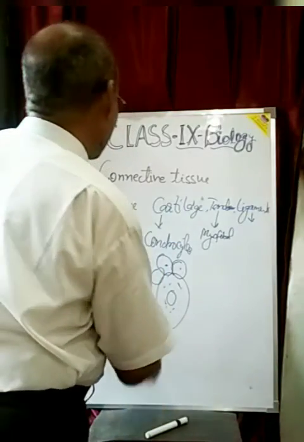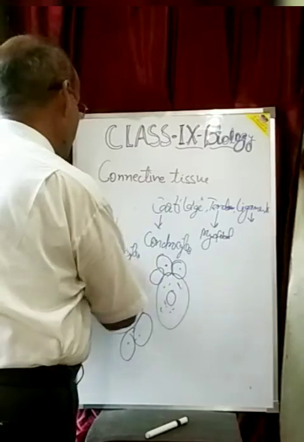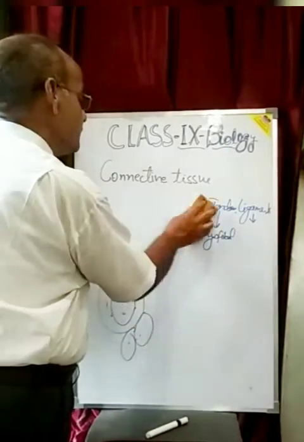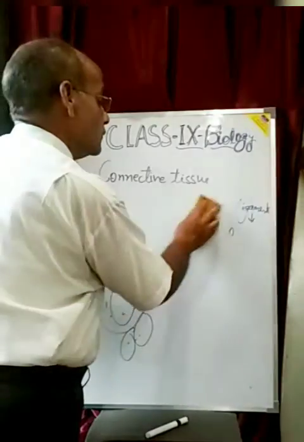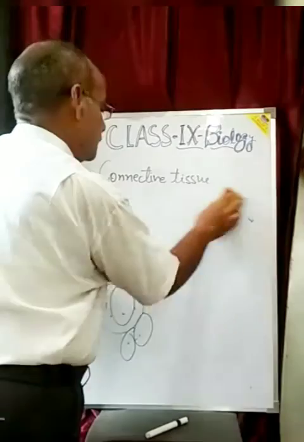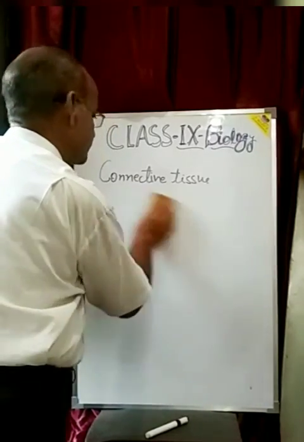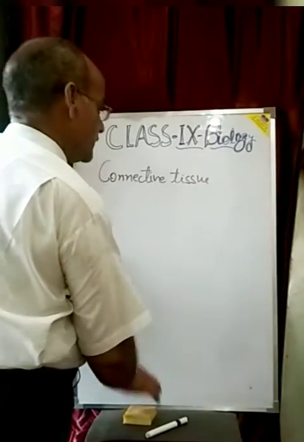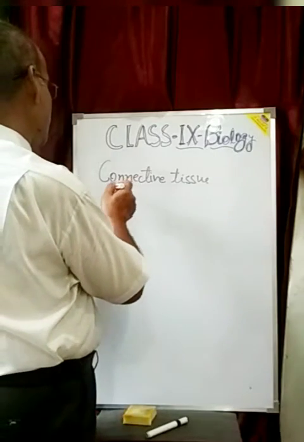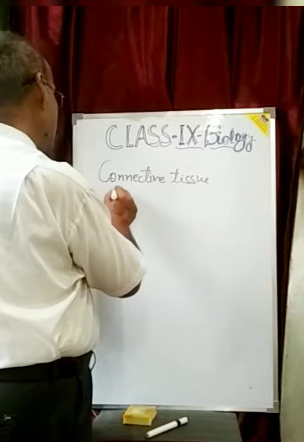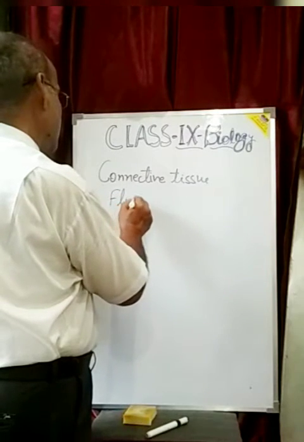Dear student, come to the fluid connective tissue, and the fluid connective tissue is the tissue which is responsible for the flow of the material from one side to the other side, from one part to the other part.